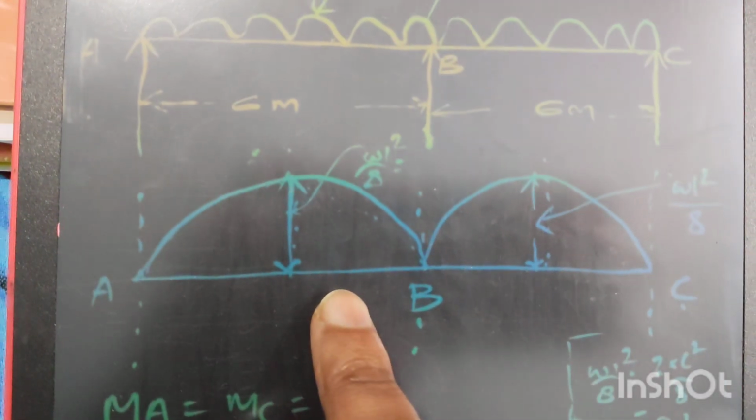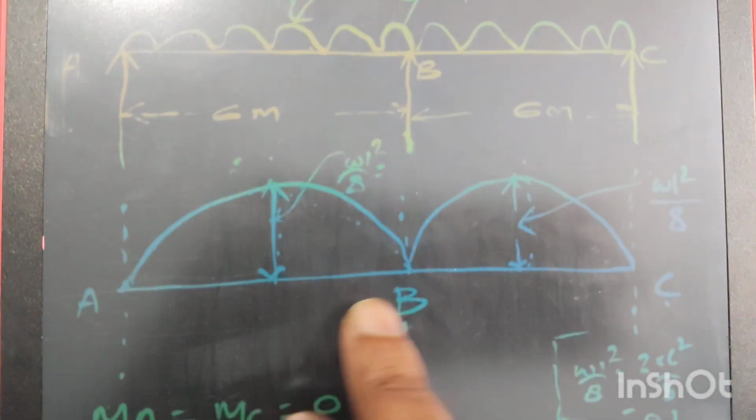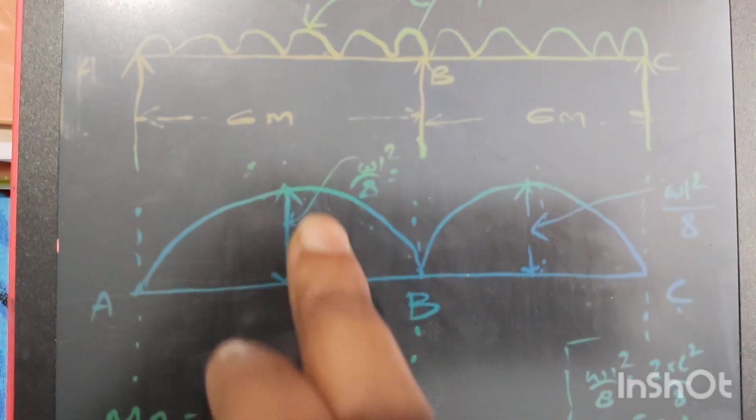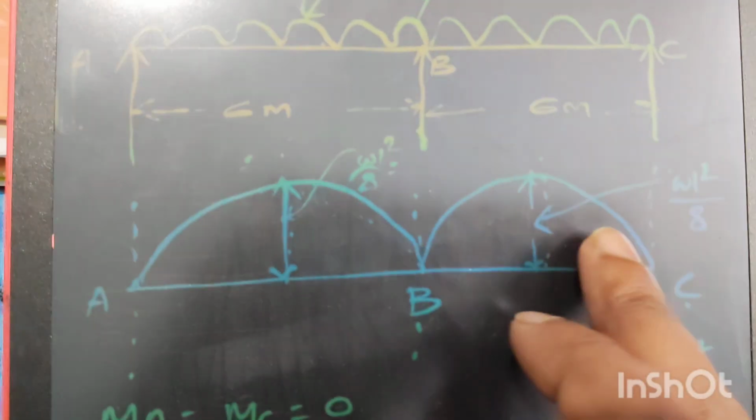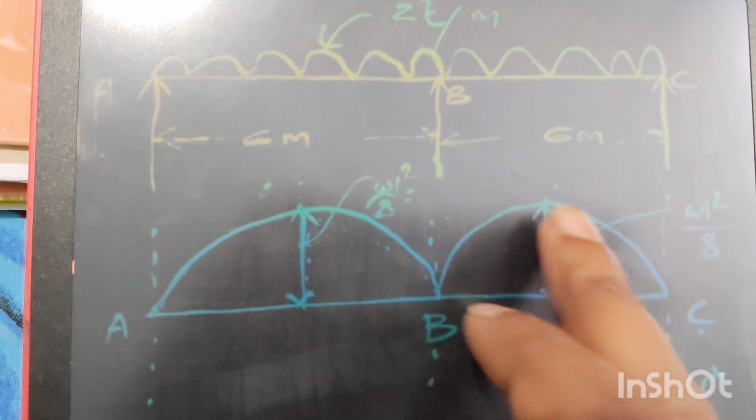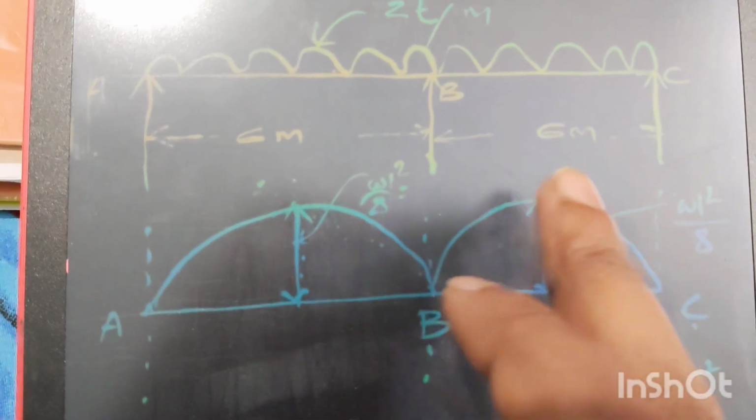W means 2 ton per meter and L is the span of AB, that is equal to 6 meter, so WL square by 8 will be equal to 9 ton meter, and same for this span BC, the ordinate value will be 9 ton meter.